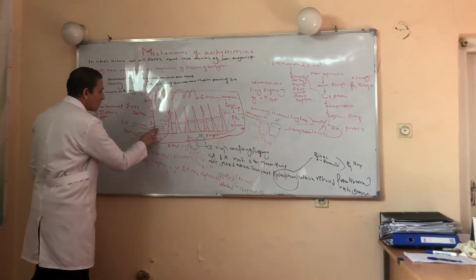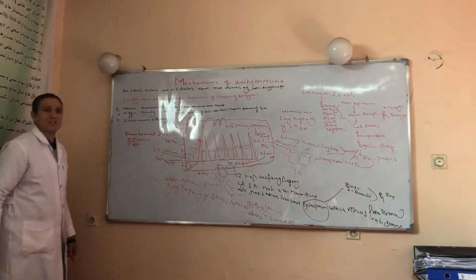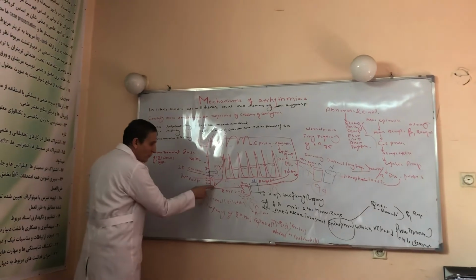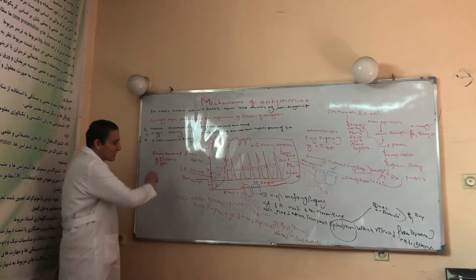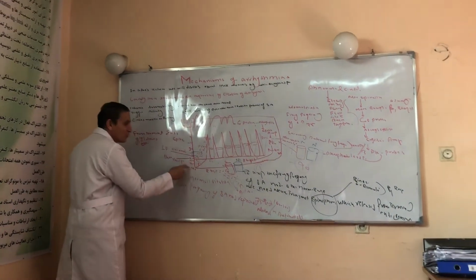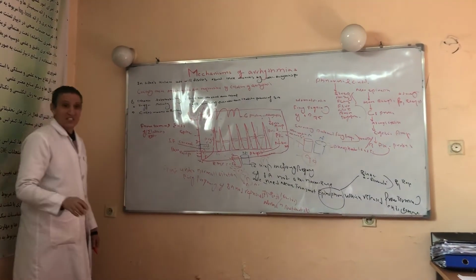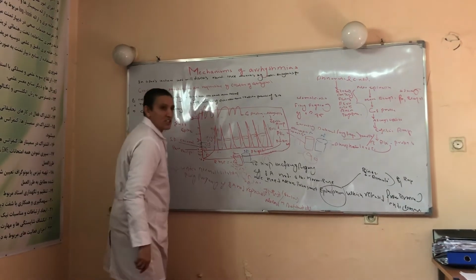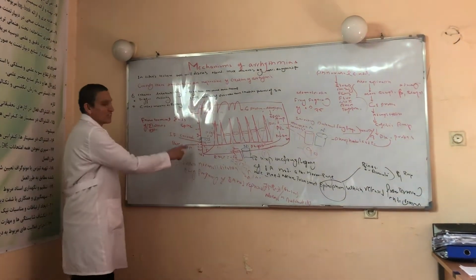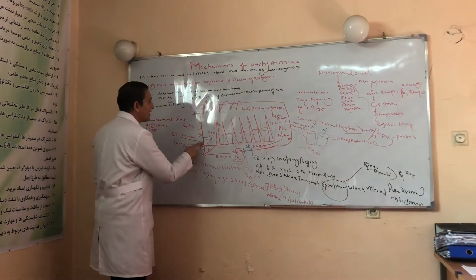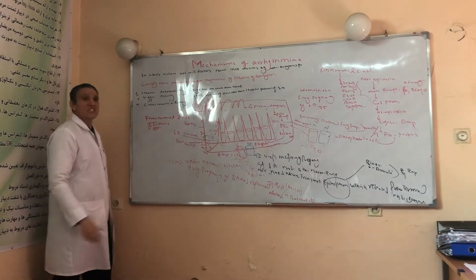When sodium is coming from outside the cell, the resting membrane potential becomes less negative, minus 60. And then again sodium is coming, and minus 50 becomes less negative, minus 40. And again it comes to minus 30. When it reaches minus 30, this point is called the threshold potential. The threshold potential leads to opening of the T-type calcium channel.